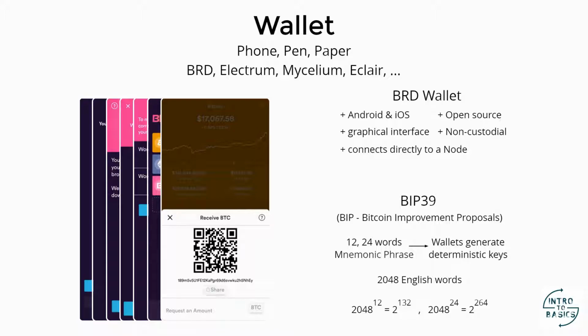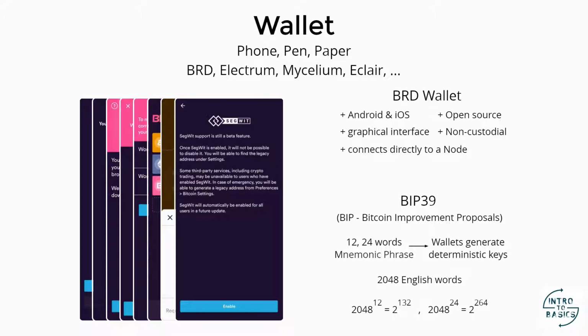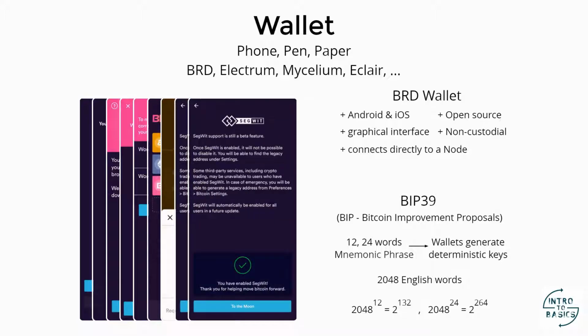The address we see now might start with the number 1, and what we want to do is go to the settings of the wallet and enable SegWit addresses. This is because valid legacy and SegWit addresses can be created from the same seed. This process of enabling SegWit addresses might vary from wallet to wallet.